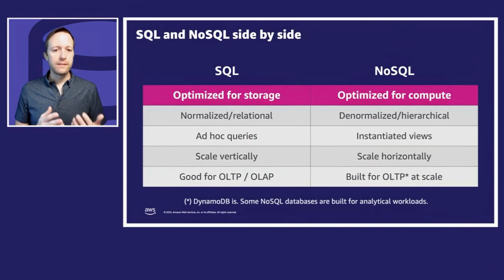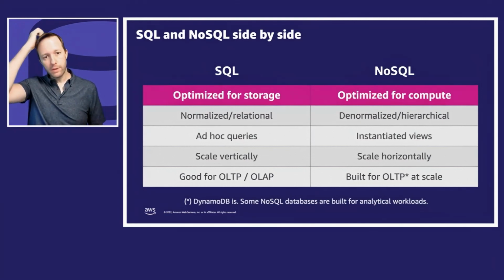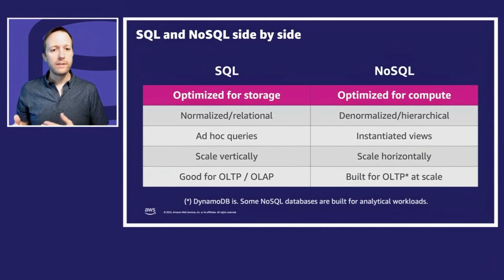And so what that means is in SQL, what you didn't want to do is duplicate data. We were normalizing and joining, spending compute time to join data because we didn't want to write the same data more than once, right? That's one of the reasons we do the normalization. In NoSQL, we denormalize. We might have the same data written in multiple locations because it makes it faster and easier at query time and uses less compute. And that's a good trade-off for modern applications, all right? And really another difference is that SQL scales vertically while NoSQL scales horizontally. I'll show you that on the next slide.